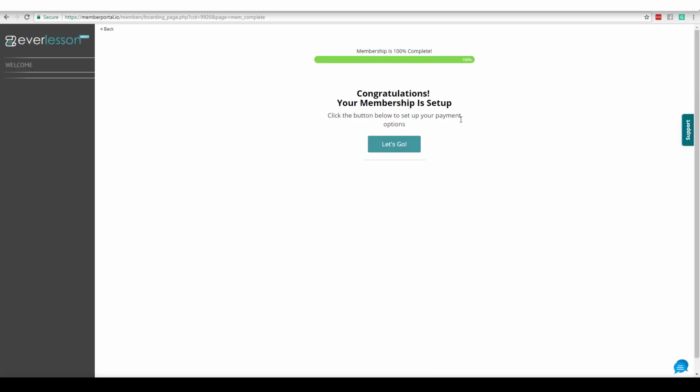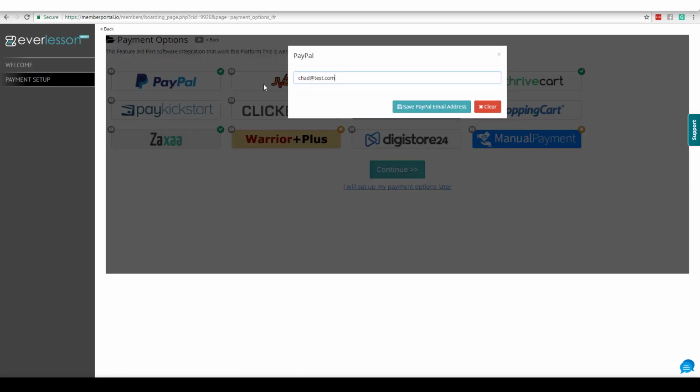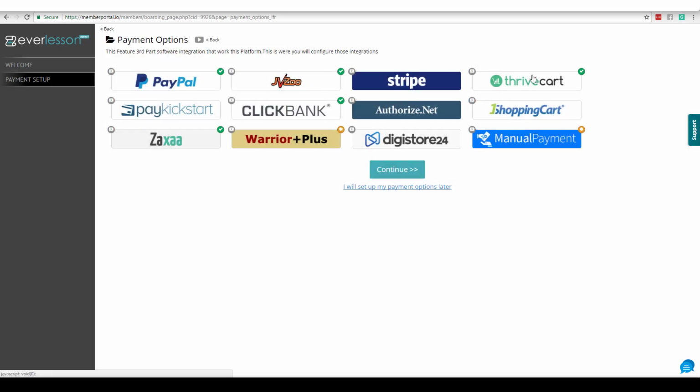And now it says, congratulations, your membership is set up. That is how fast we create our membership. So now we're going to click on Let's go to Next Step. Now what it's asking us is to set up a payment option. Depending on what level you're on, you'll have different options available. A lot of people just want to use PayPal. So if you click on PayPal, all you have to do is type in your PayPal address, and that's it. And you're ready to start accepting payments. One of our favorite options is either Thrivecart or JVZoo, but a lot of people use PayPal, and that's fine.